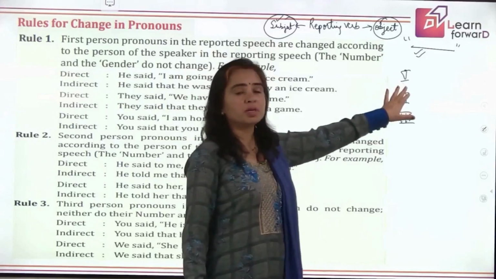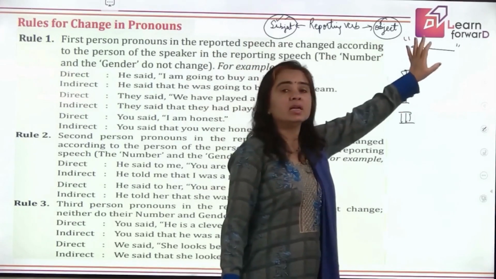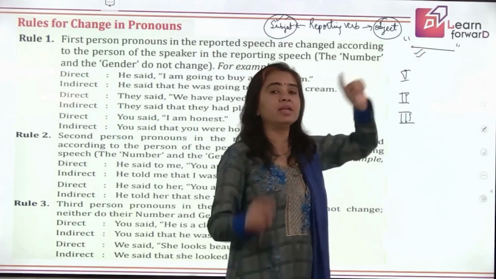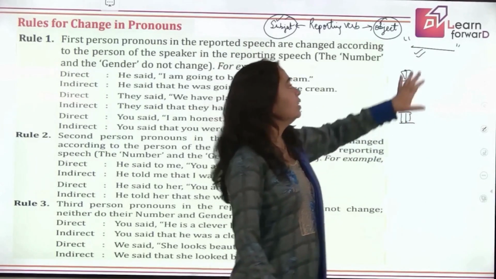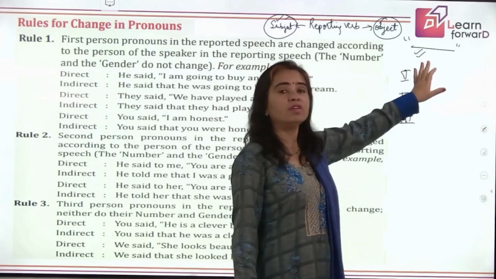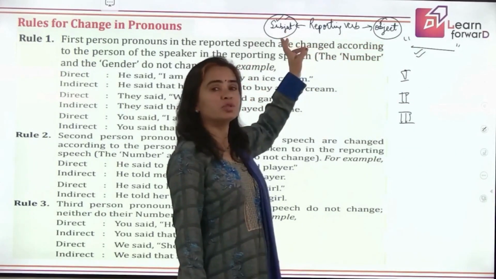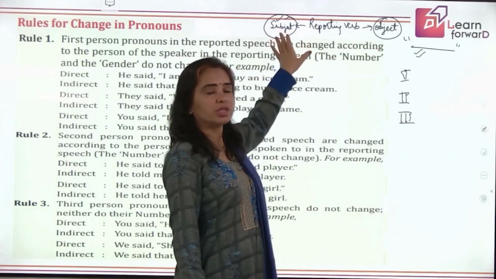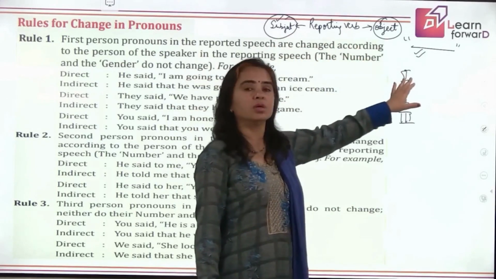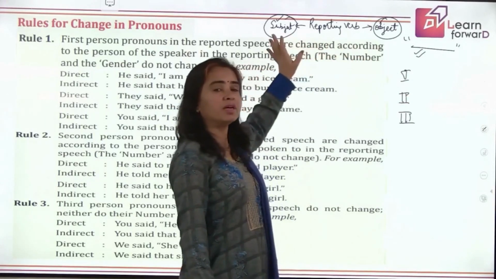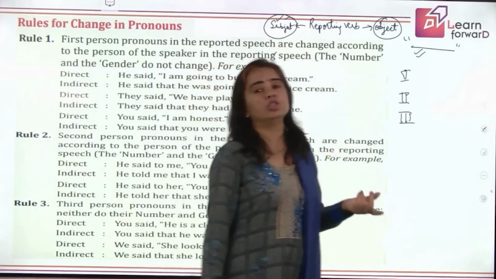Your first person pronoun in the reported speech, that means in the inverted commas, will change. How will they change? If you have a look at the subject of the reporting verb. If this subject is first person, it will remain the same. If it is second person, first person will also change to second person.